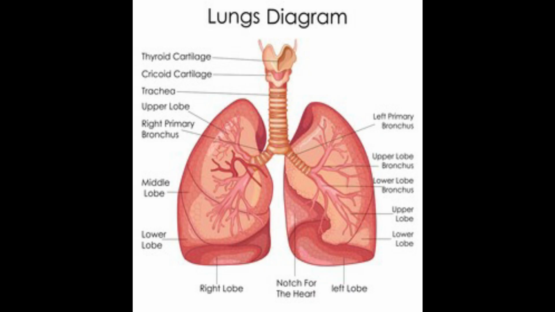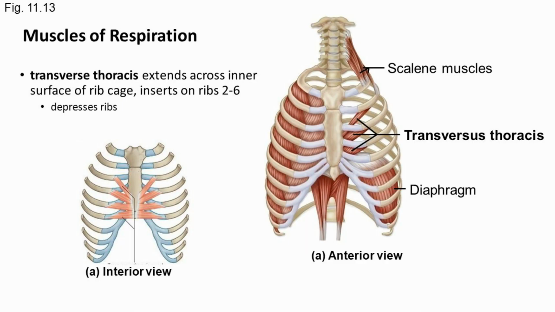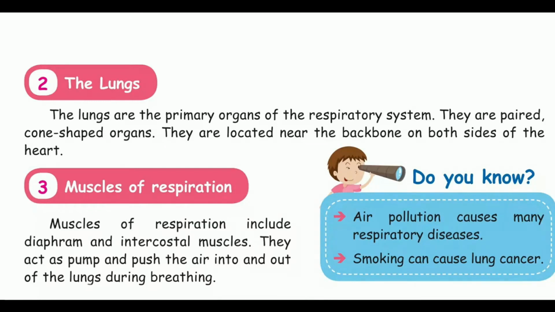The lungs. The lungs are the primary organs of the respiratory system. They are paired, cone-shaped organs. They are located near the backbone on both sides of the heart. Muscles of respiration. Muscles of respiration include diaphragm and intercostal muscles. They act as pump and push the air into and out of the lungs during breathing. Air pollution causes many respiratory diseases. Smoking can cause lung cancer.